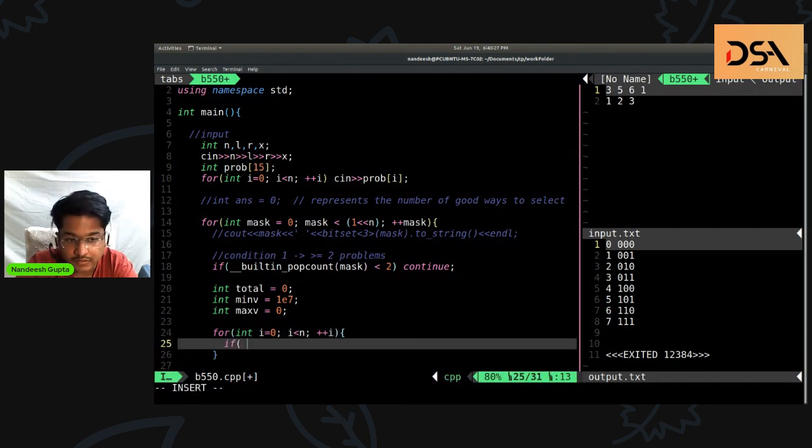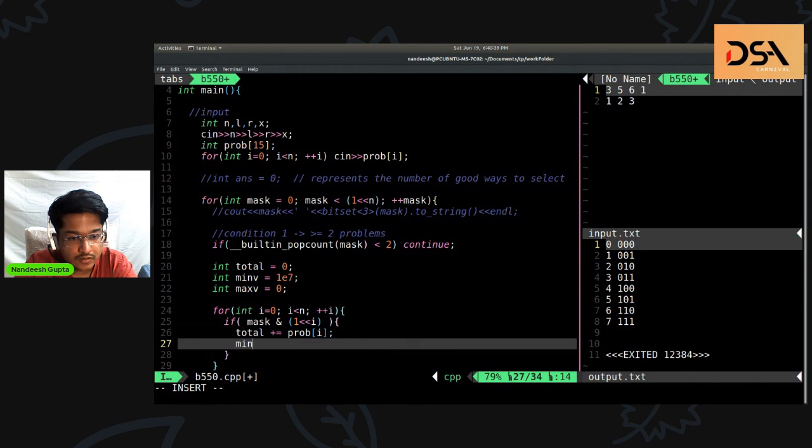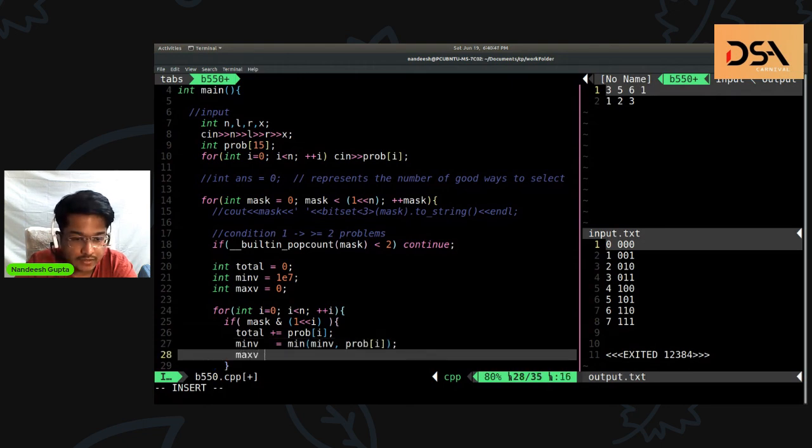If the ith bit is set in the mask, I will update the data accordingly. So total plus equals the problem corresponding to that. The minimum value is the minimum of minimum value and the corresponding problem, and the maximum value is similarly updated.